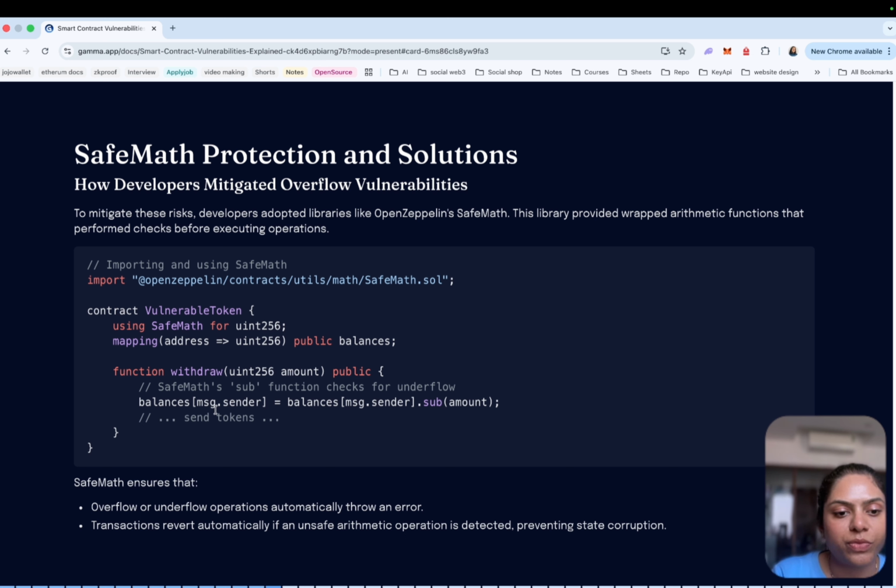Here SafeMath's sub function checks for underflow: balance of msg.sender is equal to balance of msg.sender dot sub amount. It sends tokens, and SafeMath ensures that overflow and underflow operations automatically throw an error. Both overflow and underflow are handled by the SafeMath library, and transactions revert automatically if an unsafe arithmetic operation is detected, to prevent state corruption.